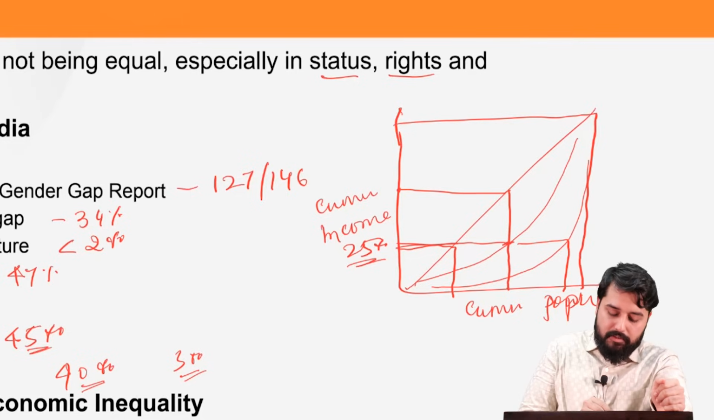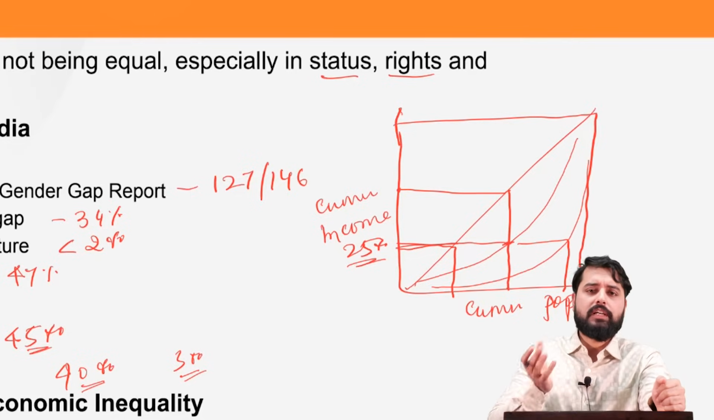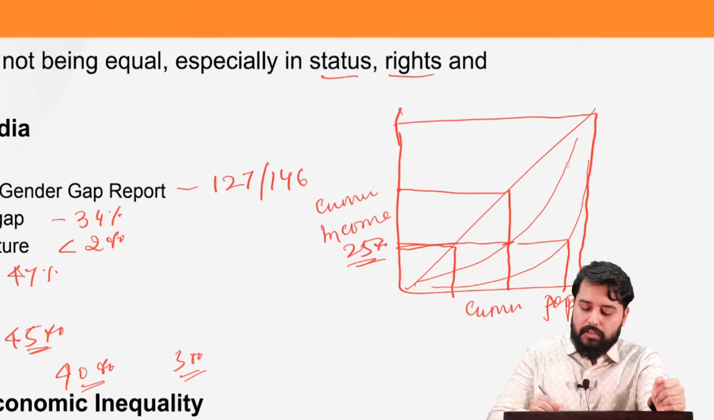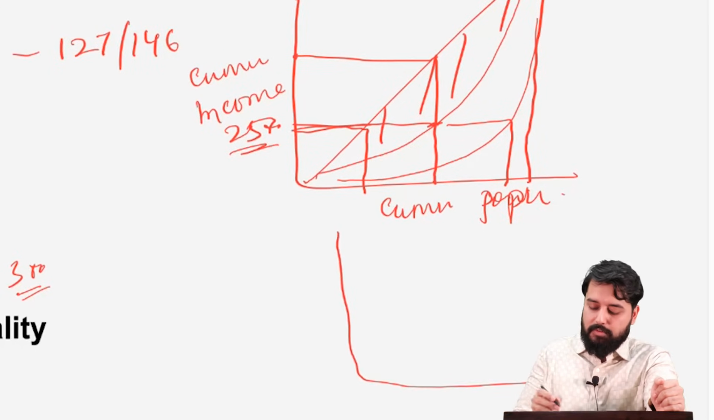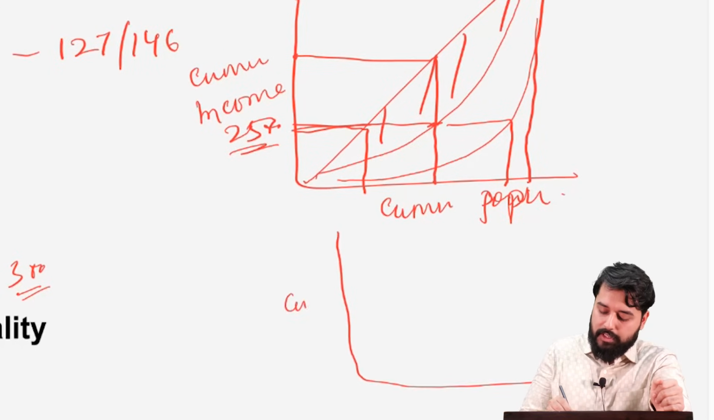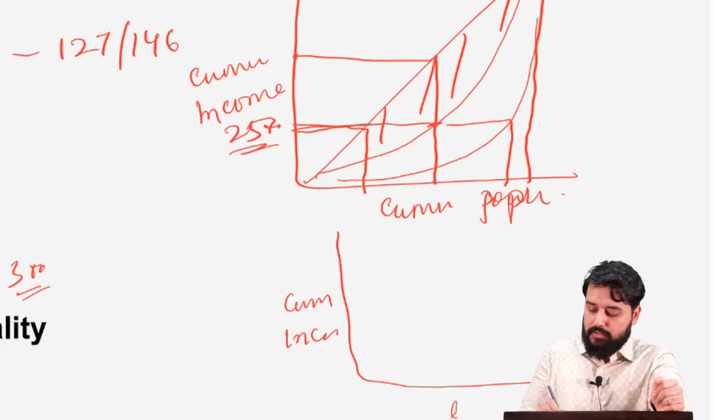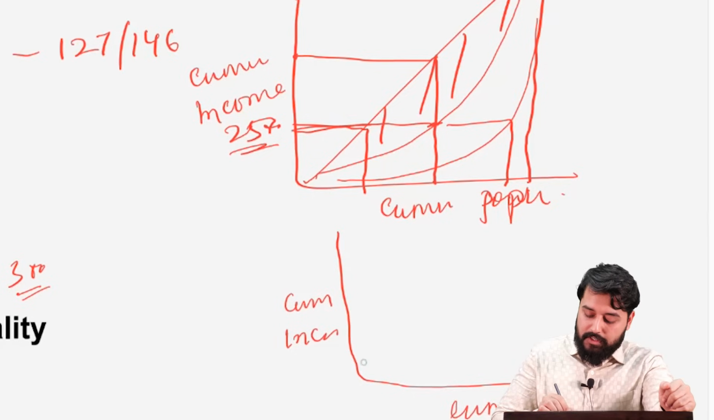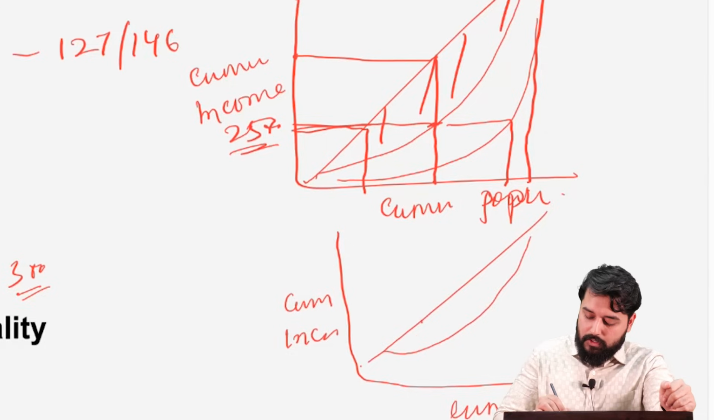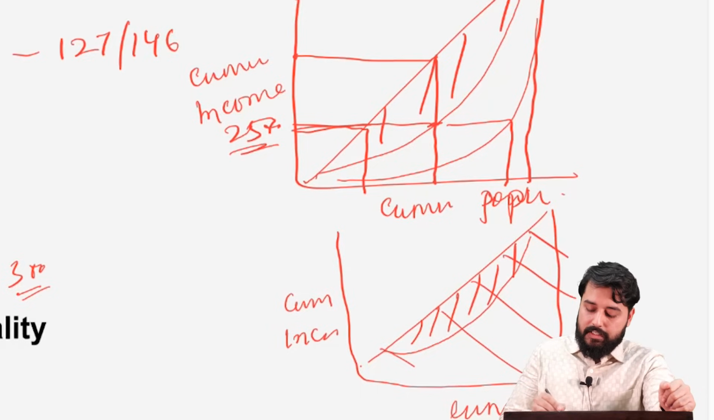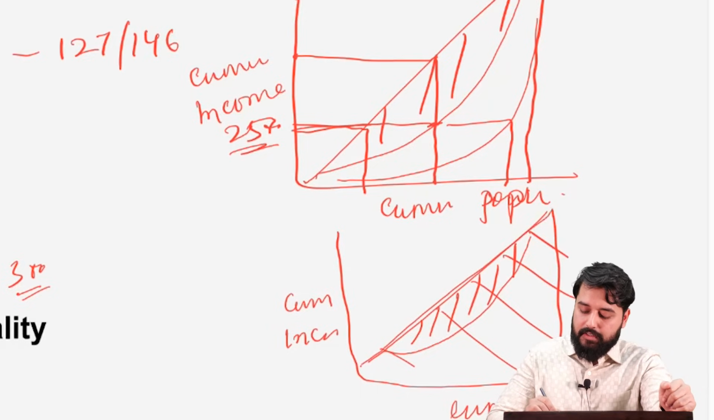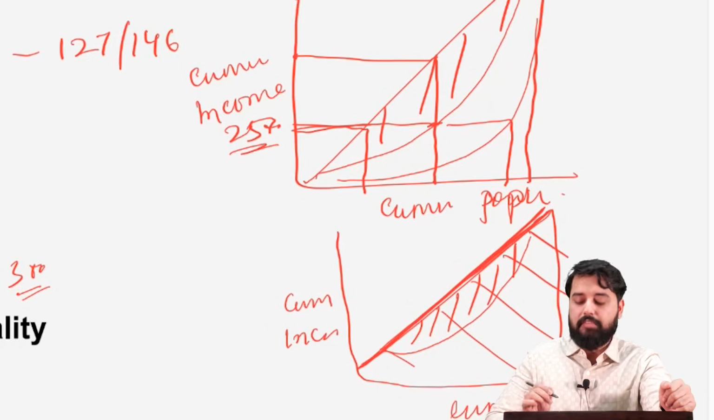Gini coefficient is another measure. The Gini coefficient is the ratio of the area which is covered under the Lorenz curve and the area of this triangle. Let's understand with the help of another graph. For example, this is the cumulative income and this is the cumulative population. Now, the Gini coefficient will be the area under the Lorenz curve, that is this area, divided by the area under this complete triangle. Therefore, when there is perfect equality in any country, the line will be the 45-degree line,